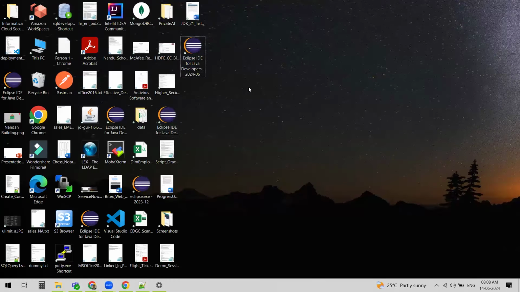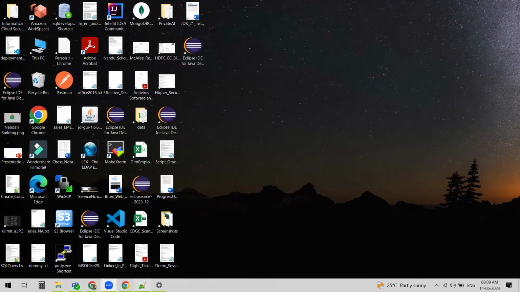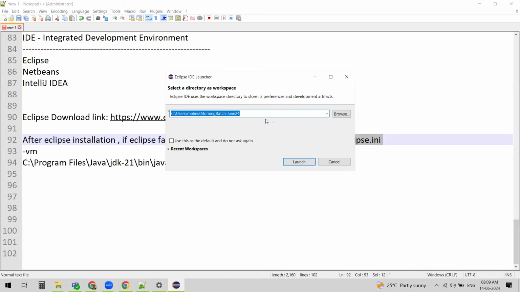Now go back to your shortcut and double click on it. Now it gets launched, so you don't need to worry. You just need to add the two lines in the eclipse.ini file. That's a one-time job.